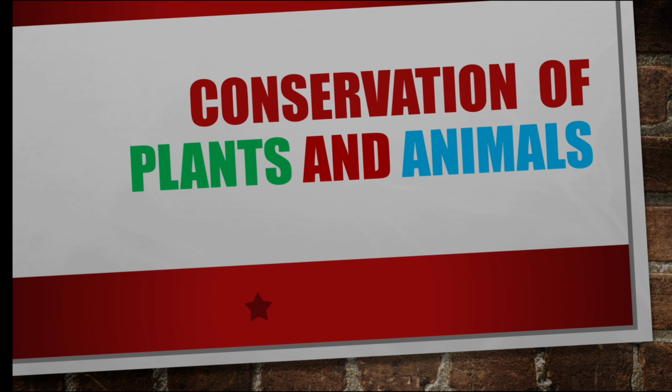Okay, this session is very interesting and useful to our life. Today we are going to discuss plants and animals and their conservation. There are many living things on this planet that live naturally, other than humans. But humans bring a lot of changes to this planet through their activities, and those changes lead to the extinction of certain plants and animals.